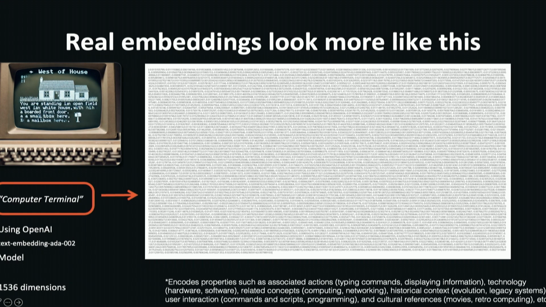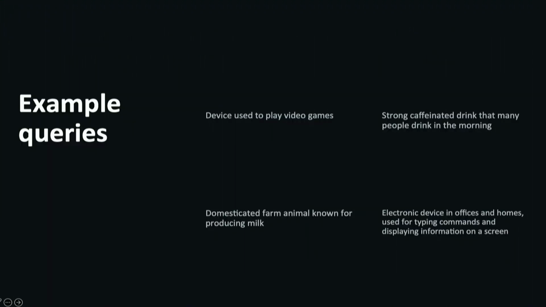What's super cool is a text embedding model like this is encoding semantic contextual information into these numeric values. But it's also pulling out things like, a computer terminal is something you type on, you issue commands, all sorts of things. So it's encoding information into these big arrays. So what can you do with this?